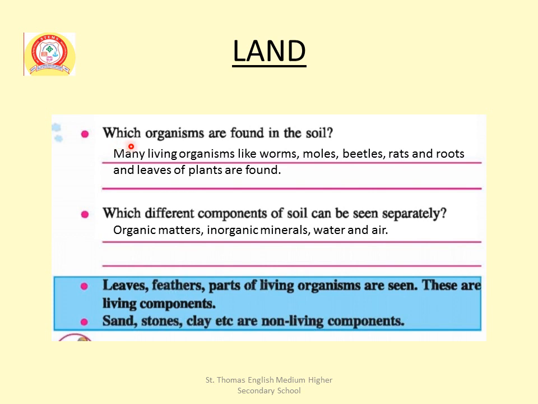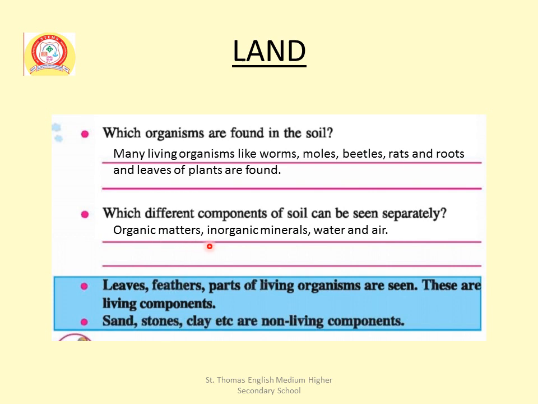Here one more question. Which organisms are found in the soil? Many living organisms like worms, moles, beetles, rats and roots and leaves of plants are found. Which different components of soil can be seen separately?